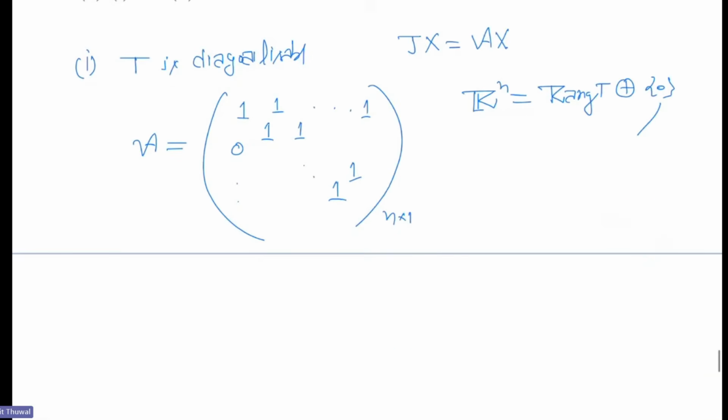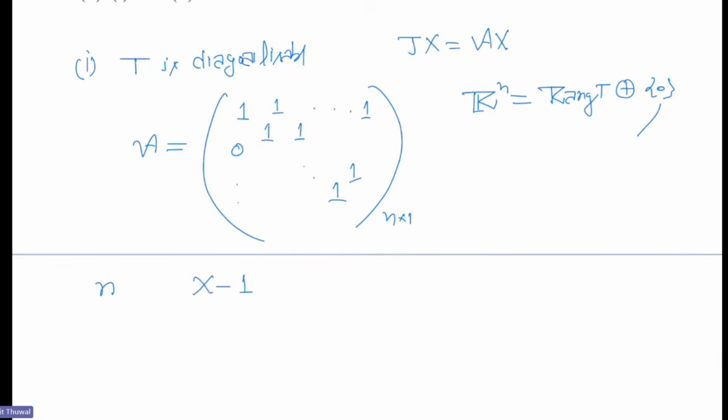Another way to see it is to ask what its minimal polynomial is. It is not obviously x minus 1, right? It is exactly x minus 1 to the power n, because this is a Jordan block, and for that, the minimal and characteristic polynomials coincide. So the minimal polynomial has multiple roots. That means A cannot be diagonalizable, hence T is not diagonalizable, because the minimal polynomial of T and A is the same.